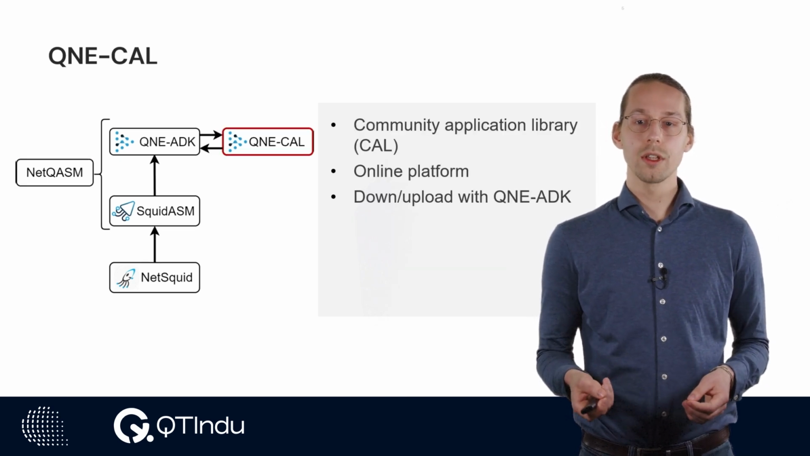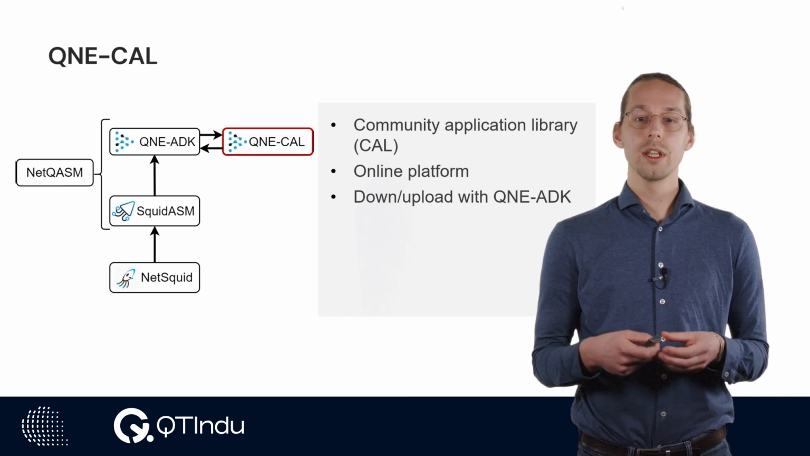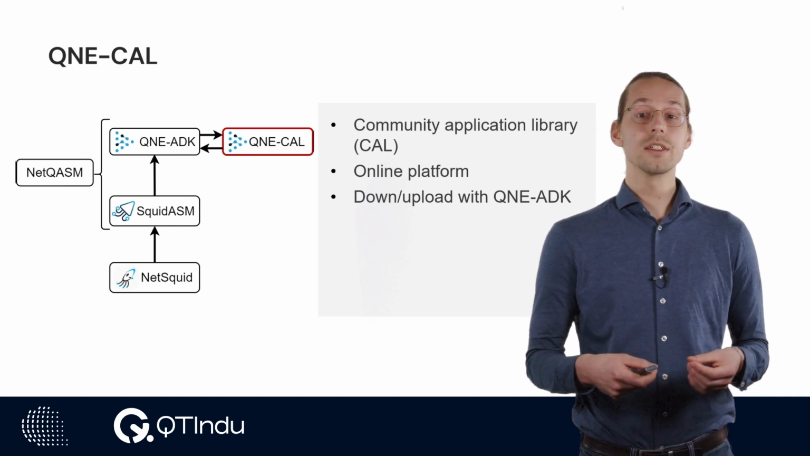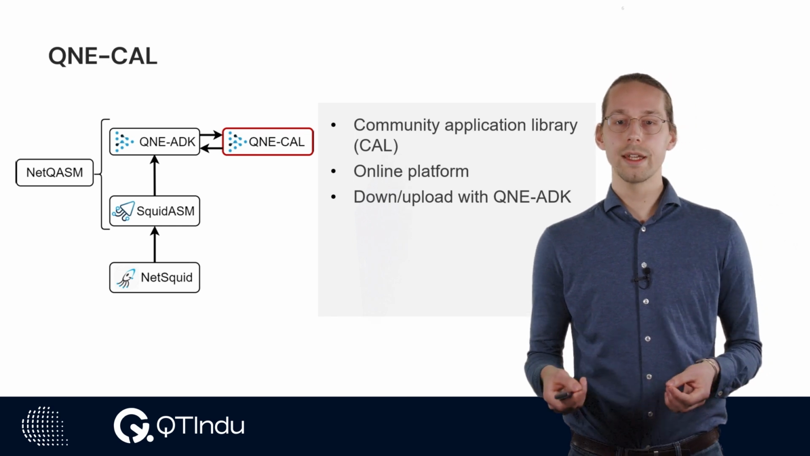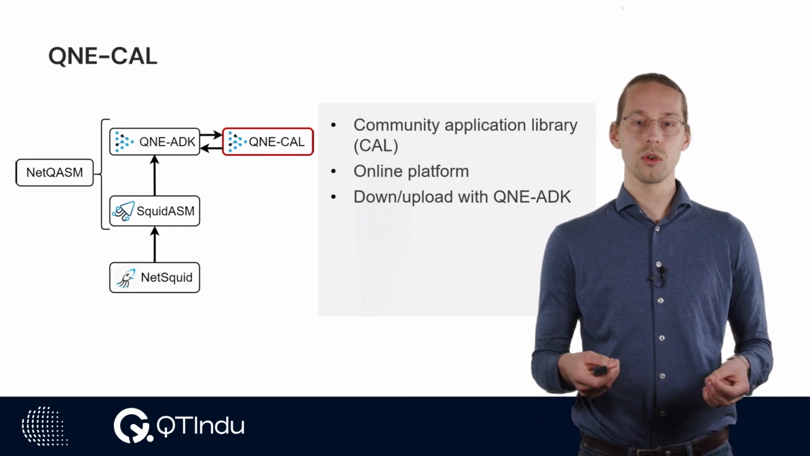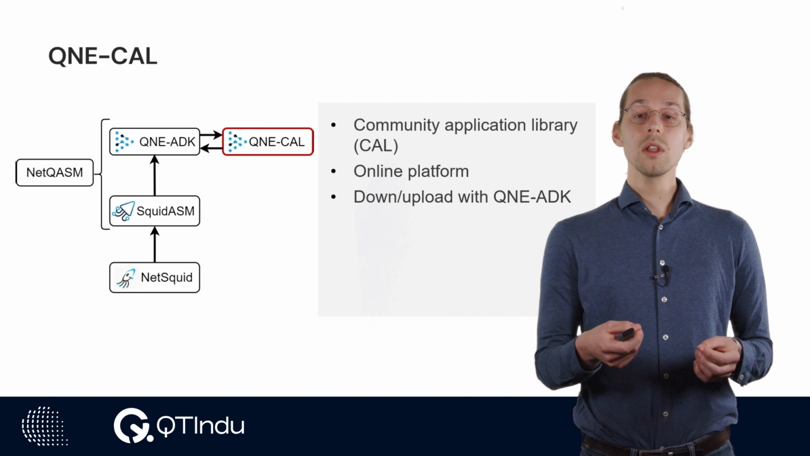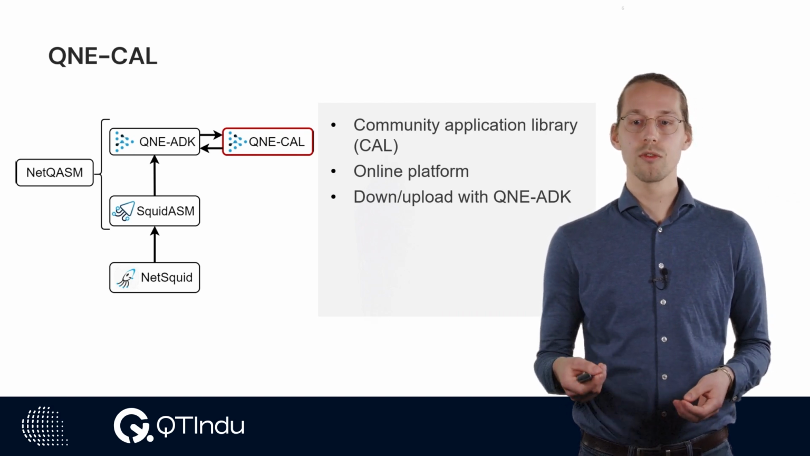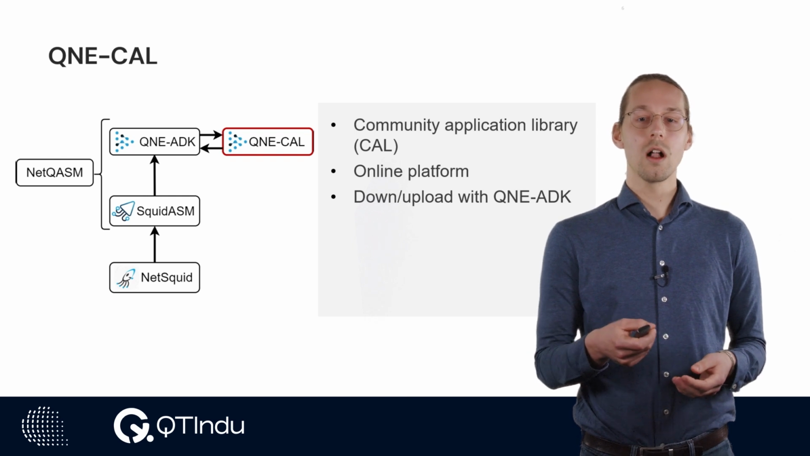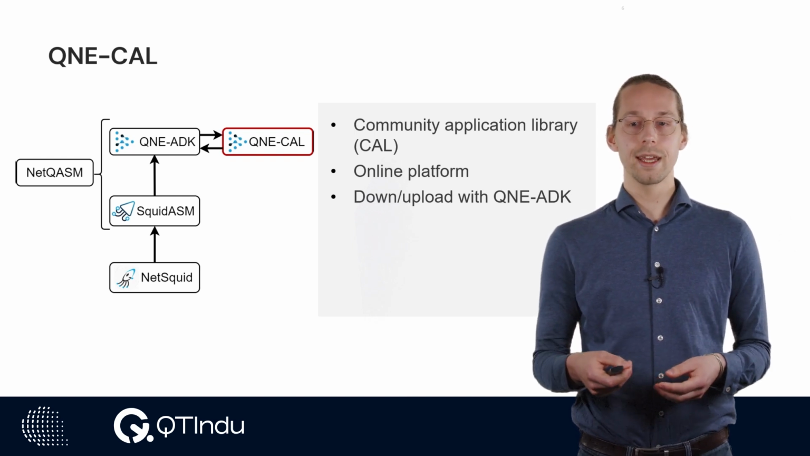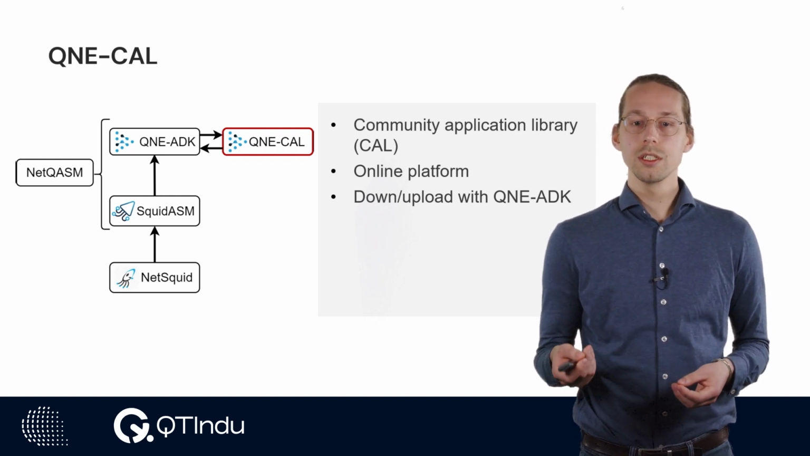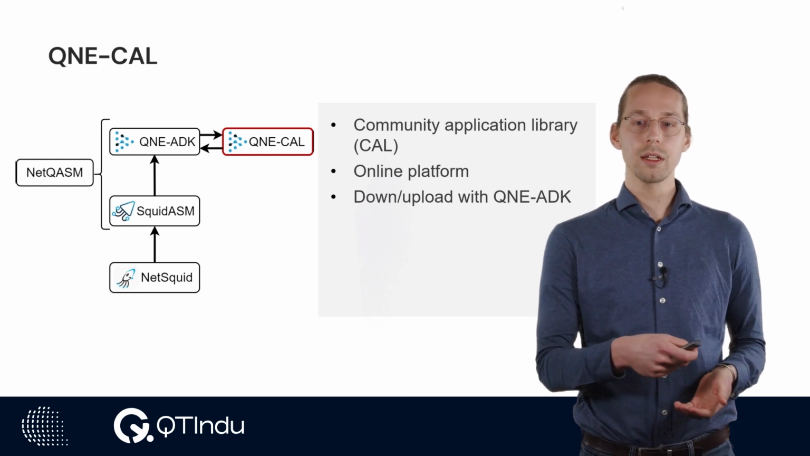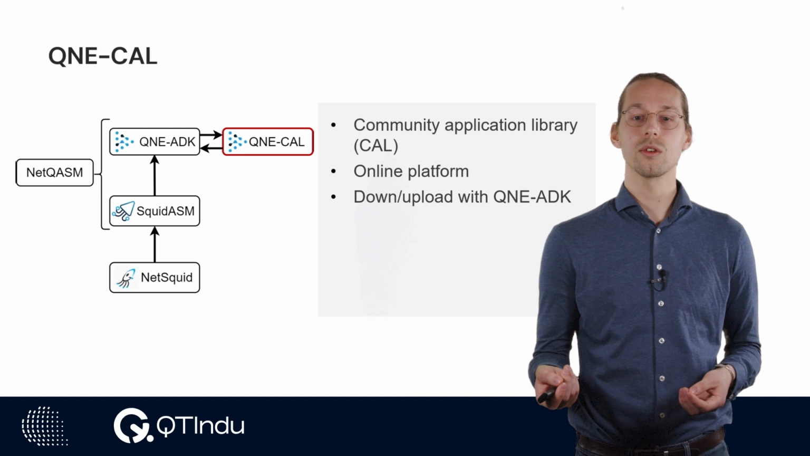For the last part of the diagram, we will discuss QNE-CAL. The CAL stands for Community Application Library. This is an online library of user-created applications that can be found on the QNE website. This online platform allows others to view these applications and directly run them from the website. QNE-CAL is integrated with QNE-ADK and supports easy downloading of existing applications to your local machine and uploading applications that you have created yourself.